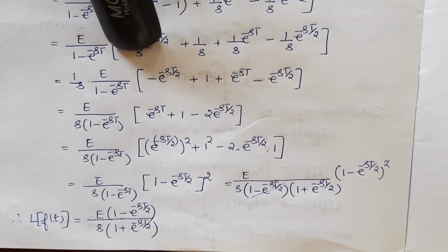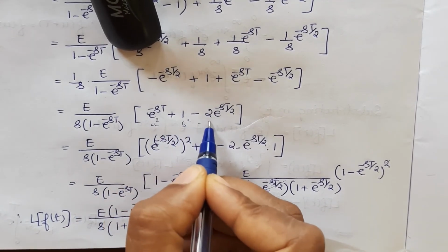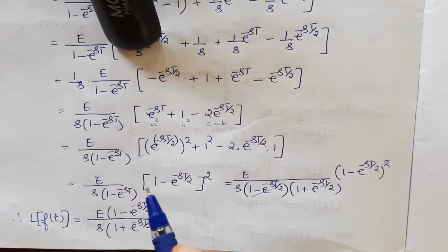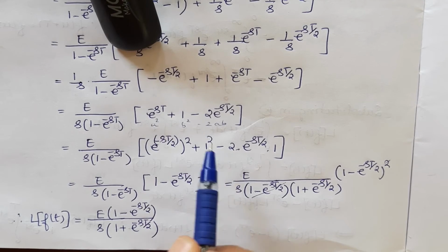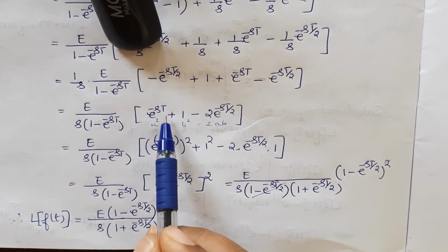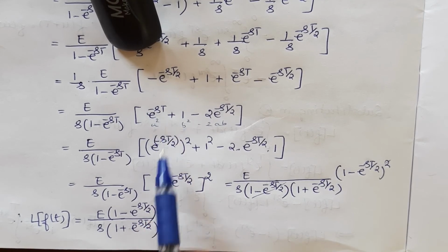Now we will come back here. This is of the form a square plus b square minus 2ab. Can you identify a and b? This is 1 square. 1 can be written as 1 square. Now I can write this whole square. What is that? e power minus st by 2 whole square.